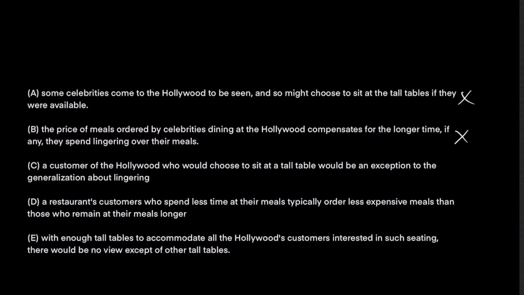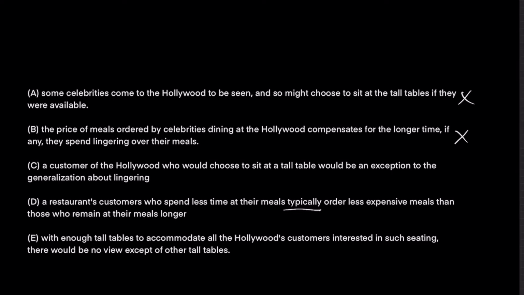D, a restaurant's customers who spend less time at their meals typically order less expensive meals than those who remain at their meals longer. Okay, so what this is saying is that if a customer is sitting at a tall table and they leave really quickly, even if you get a lot more of those customers, that doesn't necessarily mean that you make more money, because those customers might order less expensive meals.